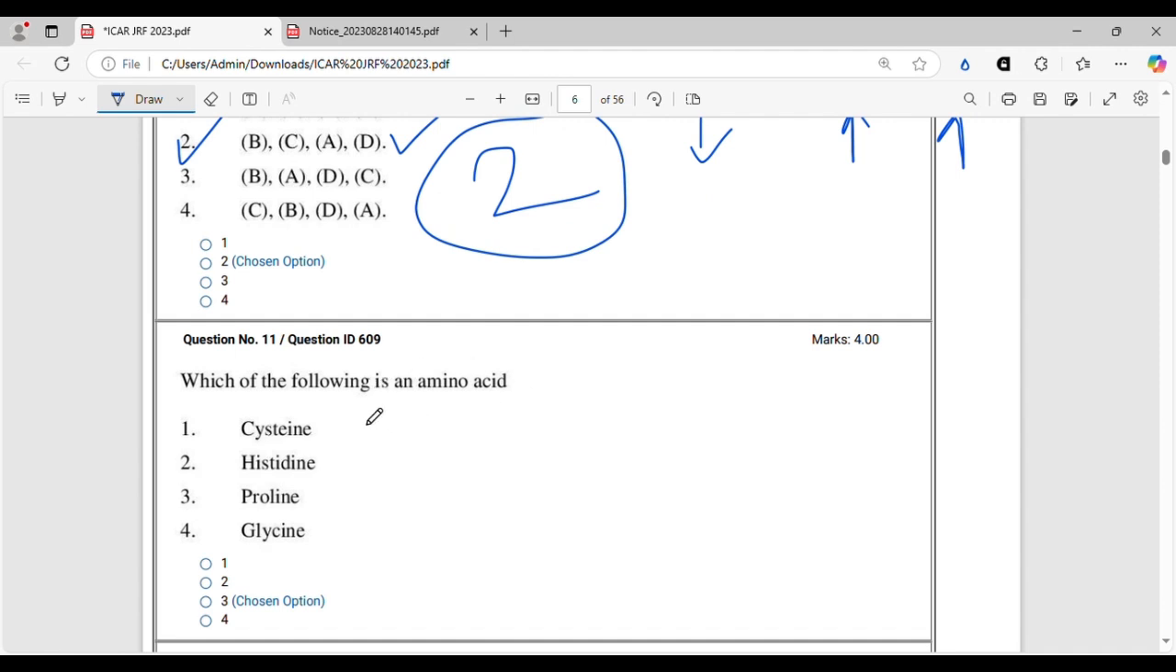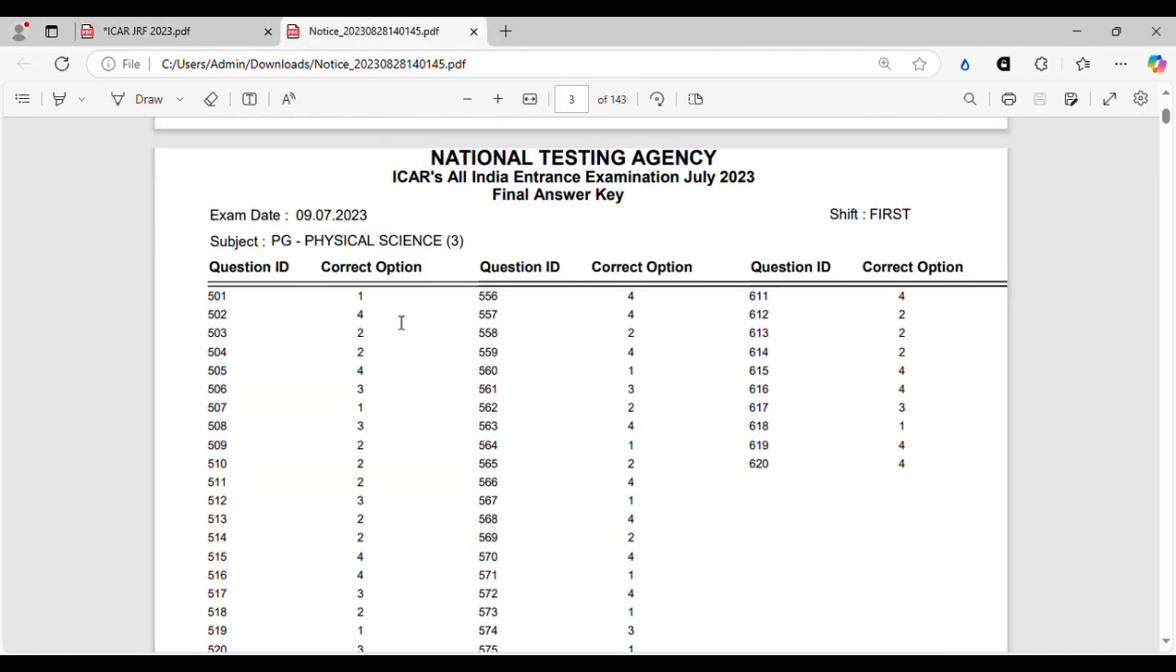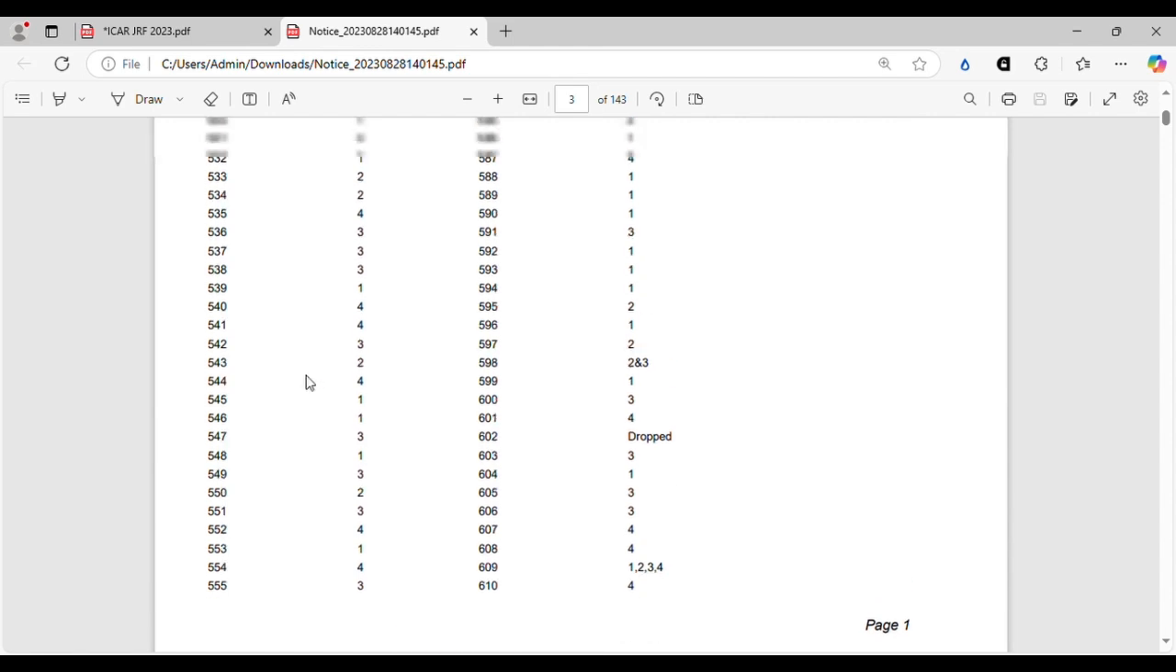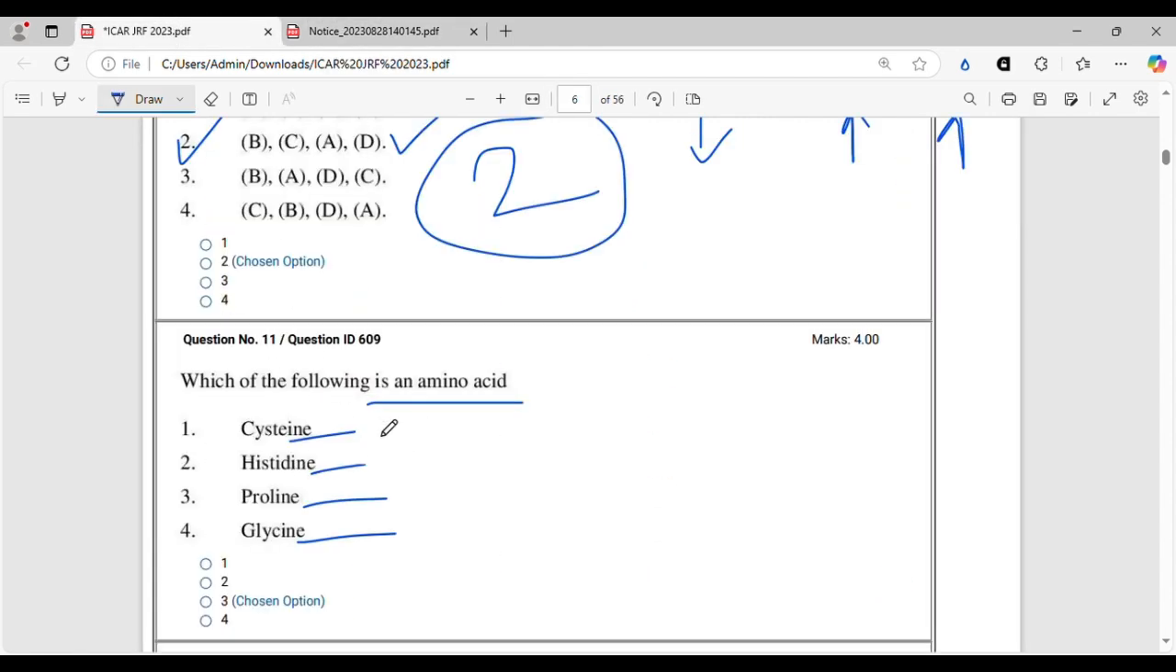Well, this one was a wrong question, I remember, because in the options you can see all four are amino acids. So you can mark any of the four and that will be a correct option. I'll show you the official answer key also. Here you can see 1, 2, 3, 4, all are correct. So you can choose anything.